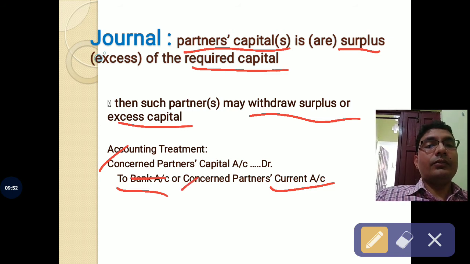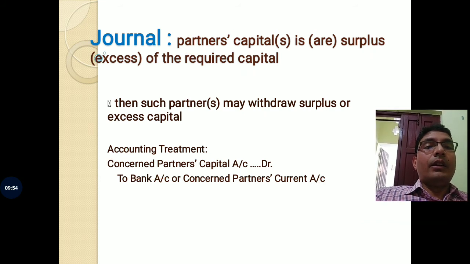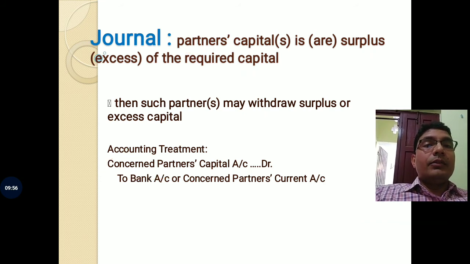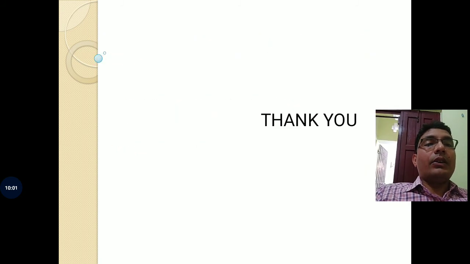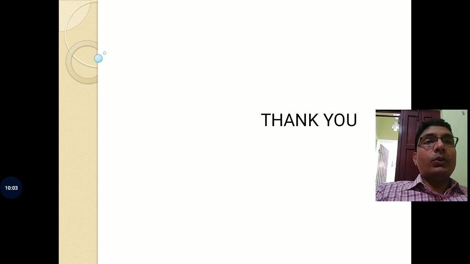So in this way the question may ask you, there are two types of adjustments, and also there are two types to deal with such surplus and shortages.